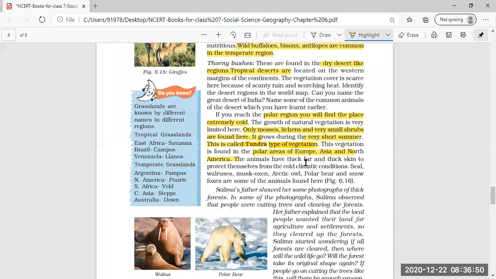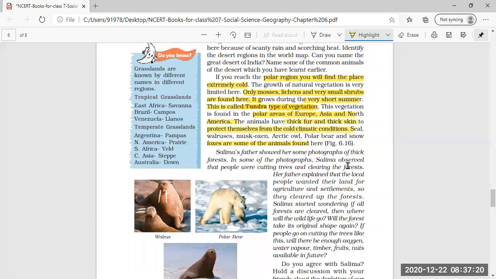Then the animals have thick fur, as it is very cold. The animals over here have thick fur and thick skin, and protect themselves from the cold climatic condition. That is why the animals found here have thick fur and thick skin. The seal, walrus, musk oxen, Arctic owl, polar bear, snow foxes and all. These are the different types of animals found here, which have thick coat and thick fur.